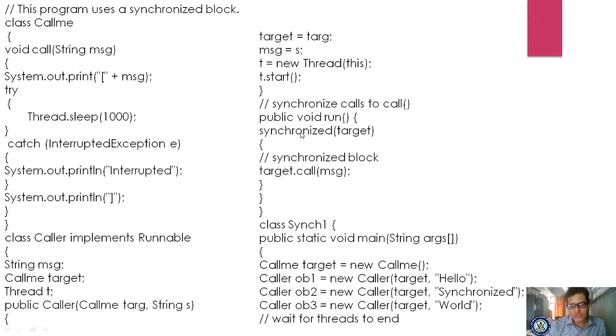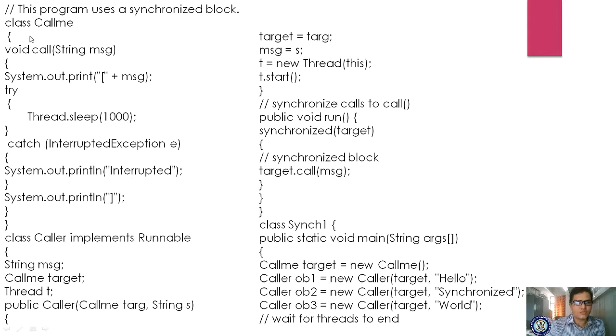Okay, in the synchronized method, target, what is the target? Target is the object of this class, right? Target is the object reference of this class. Please observe here, target call me, target is the object reference. You are supplying the object reference of this class and you are calling that method, object reference dot call.